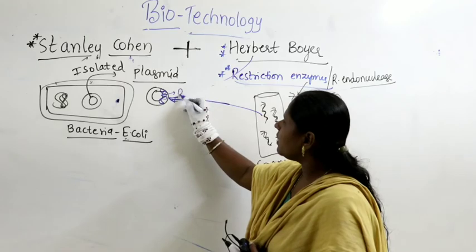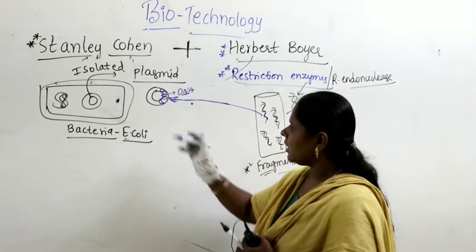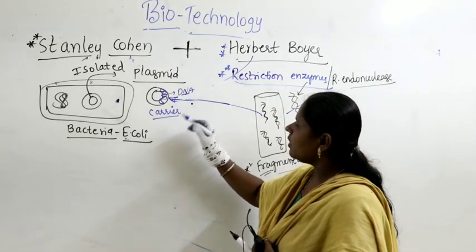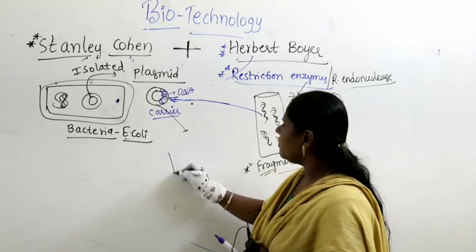So Herbert Boyer added the DNA into the plasmid, and they found that this plasmid acts as a carrier, and this plasmid they introduced into another bacteria.